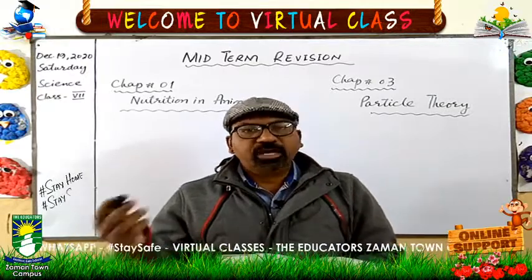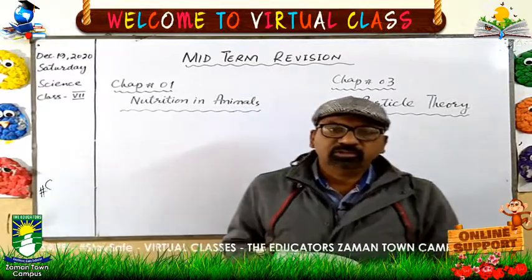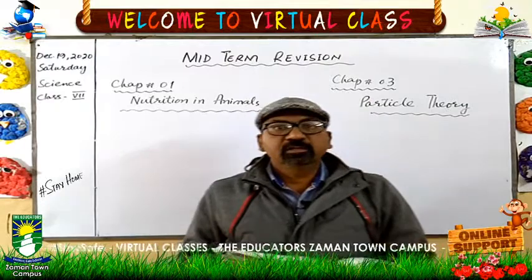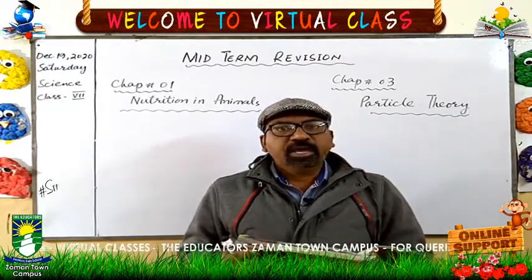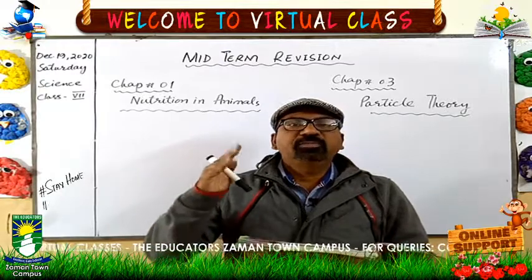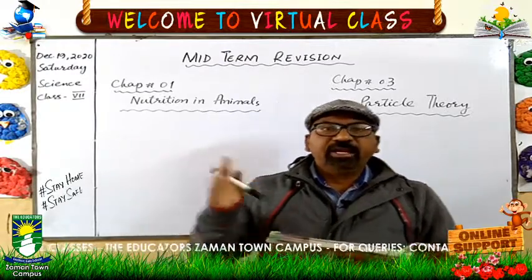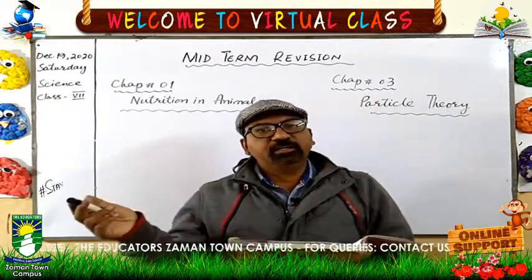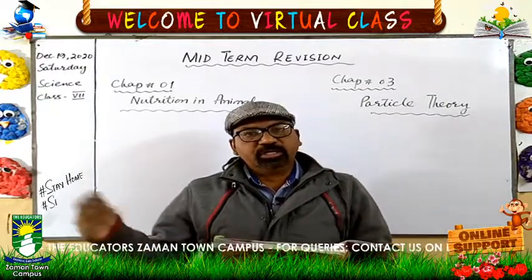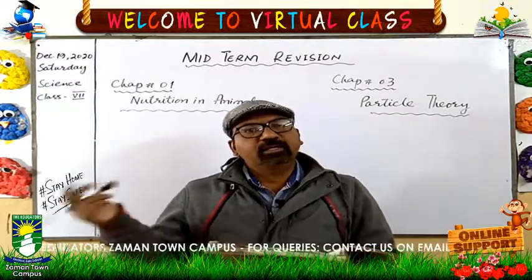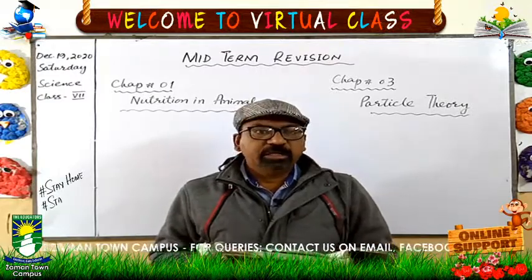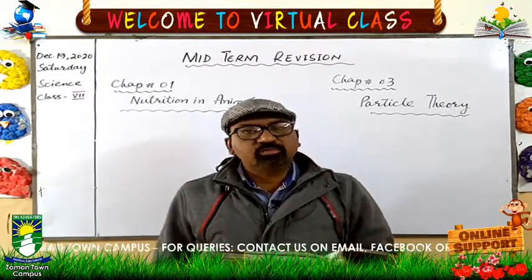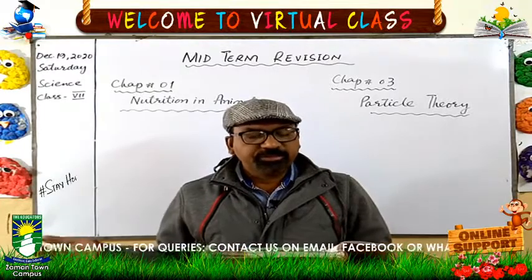As you know, plants can prepare their own food by the process of photosynthesis, but animals, how do animals get food? Animals get food from the prepared food by the plants, and animals get food from other animals and the products of plants and other animals. So this chapter is totally about nutrition in animals.